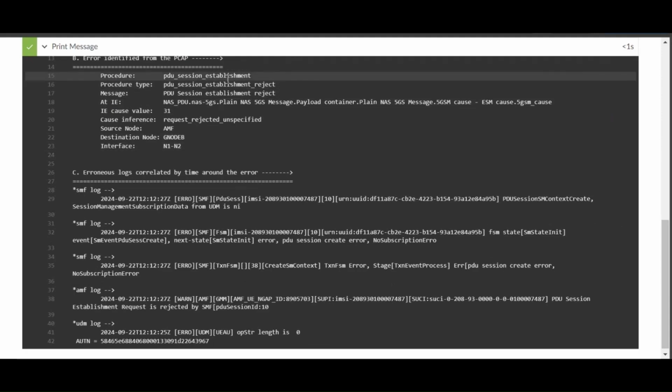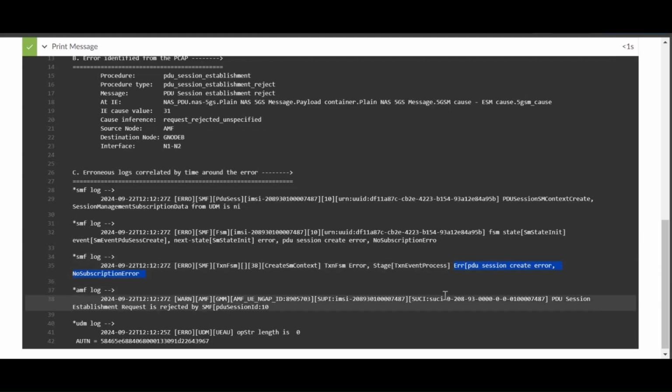In PDU session establishment procedure, it was rejected with a PDU session establishment reject message. The 5GSM cause IE was returned with a value 31, which means the request was rejected due to unspecified reasons. The message was propagated from AMF node to Gnode B node through N1 N2 interface. We see further support of this issue from the logs. In SMF log, we clearly see an error for PDU session creation due to no subscription error.